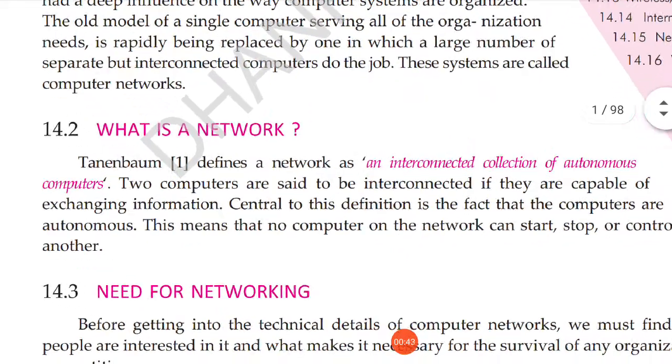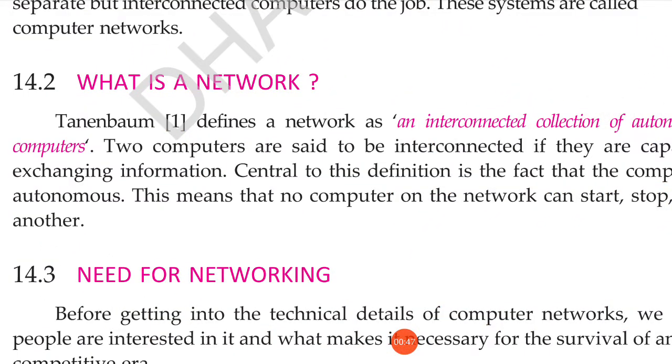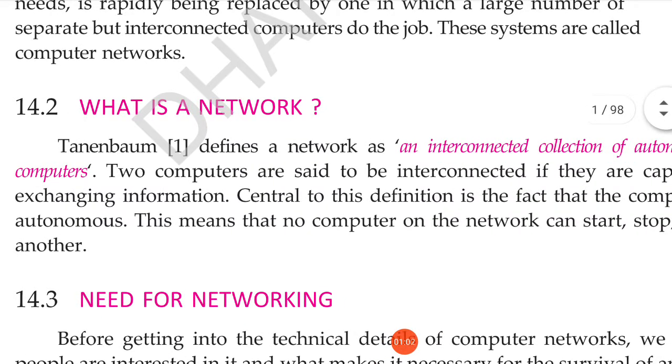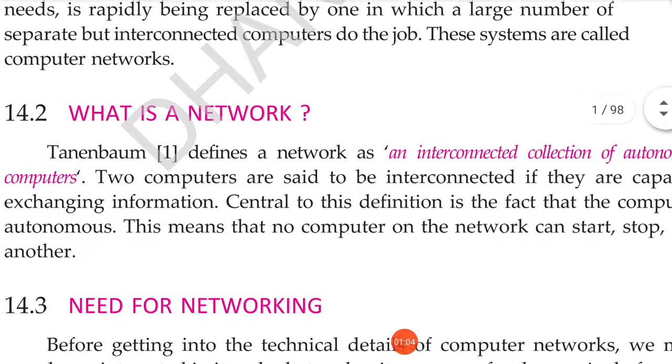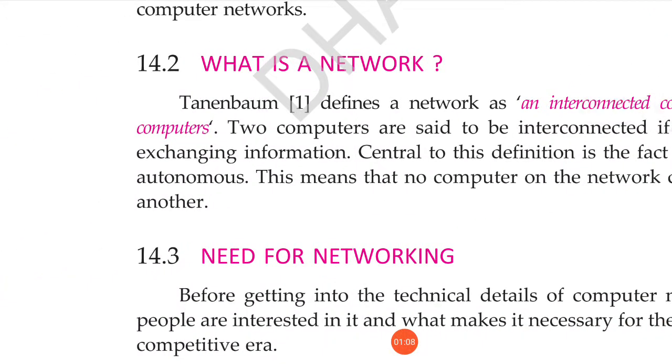Now, the very first thing is the definition of a network. One of the authors, Tanenbaum, defines a network as an interconnected collection of autonomous computers.